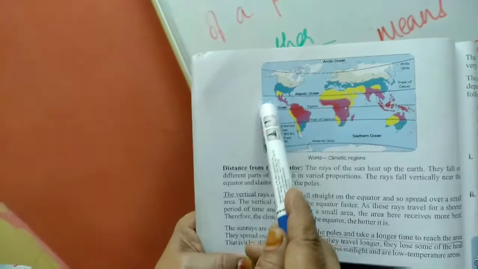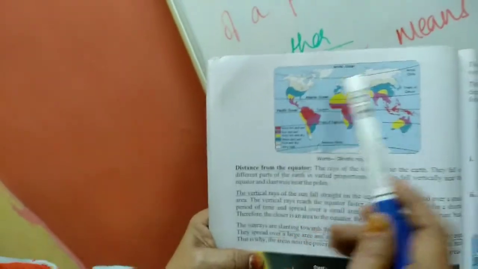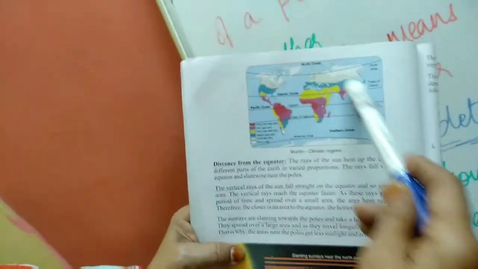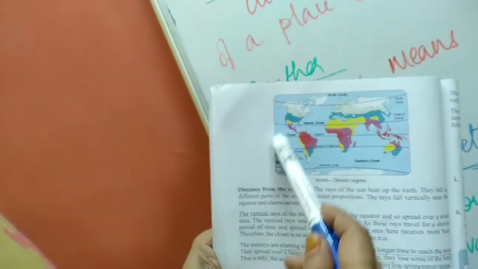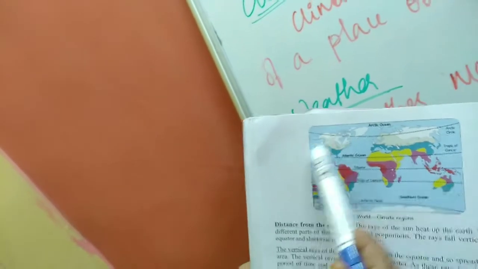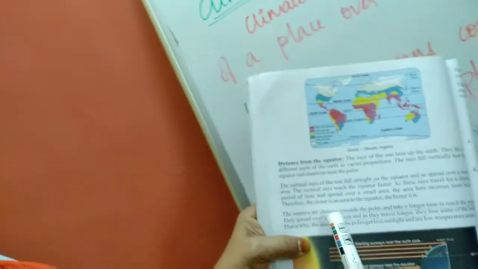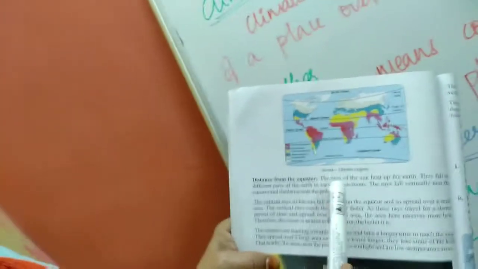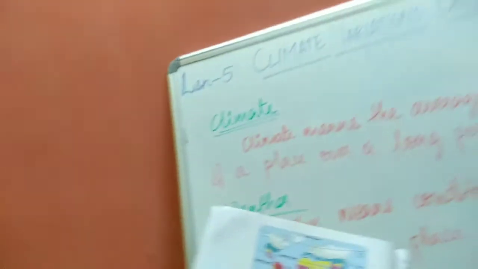Whereas the sun rays that are not vertical take some time to come down, so some heat is lost. They fall slanting like this. So the places near the poles are cooler compared to the places at the equator. The temperature is lower in the poles than at the equator.